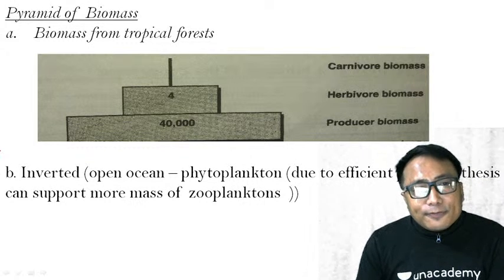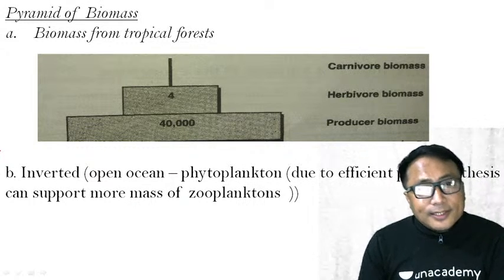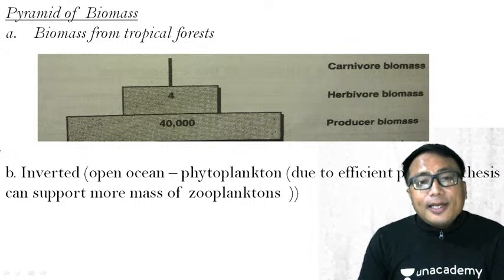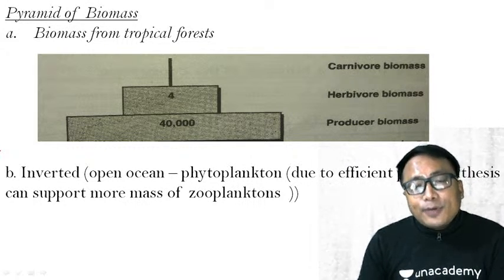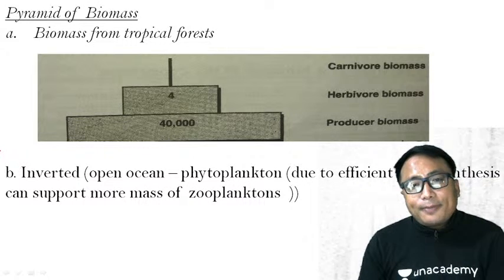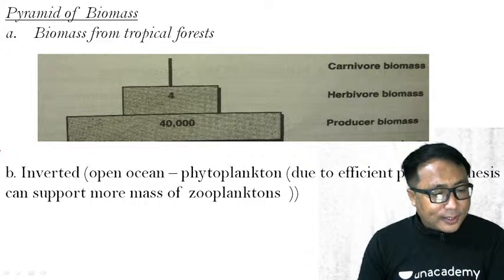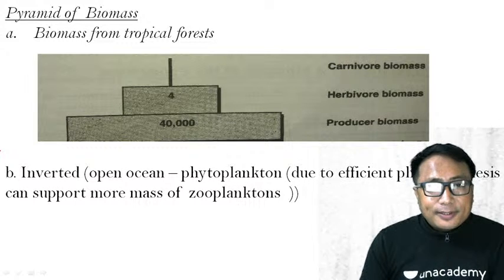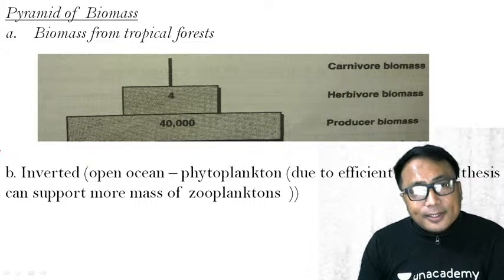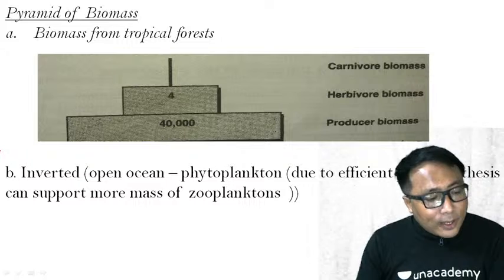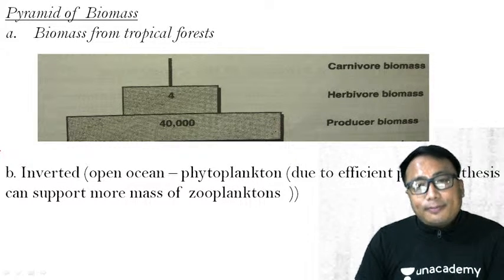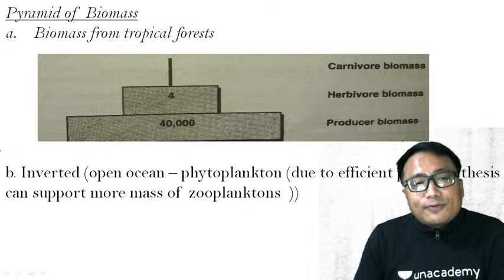Under the pyramid of numbers, we have already discussed different types or different nature of the pyramid. That is upright pyramid, inverted pyramid, or it can be a mix of both, inverted as well as upright. That is pyramid of number: how many organisms are supported by one trophic level from the other trophic level, and so on and so forth.